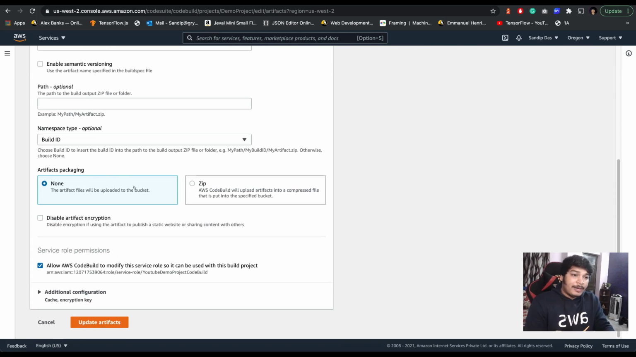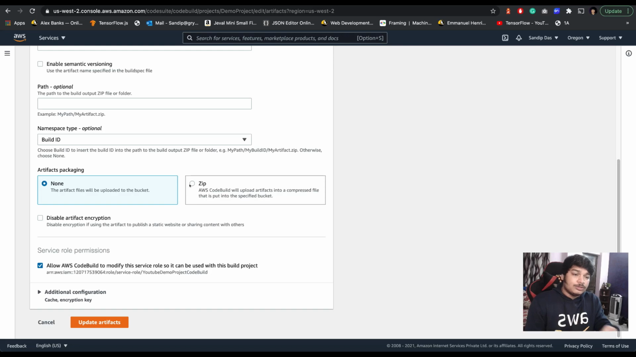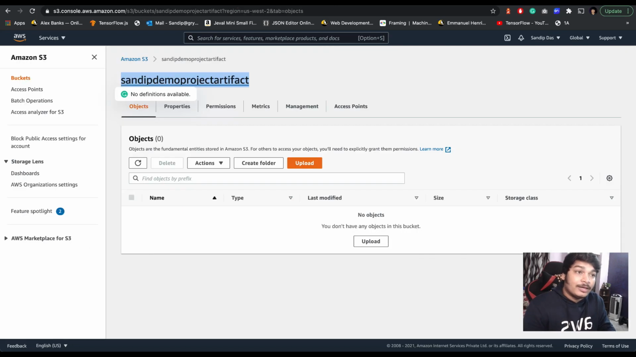For artifact packaging, normally I give you this name, right? If instead of that you want to zip it, you can do that. You are zipping the artifact file. That's it. By default, it's encrypted, but if you want to disable encryption, you can do it. Just tick this one and there will be no encryption. Actually, to enable encryption, there is a better way. I mean, normally you can encrypt any S3 bucket. Just go to properties.